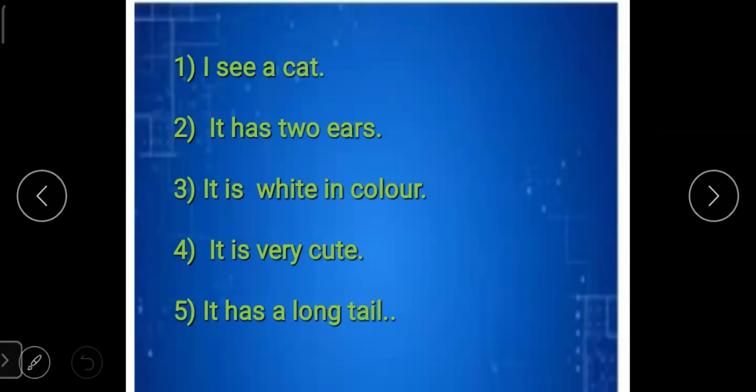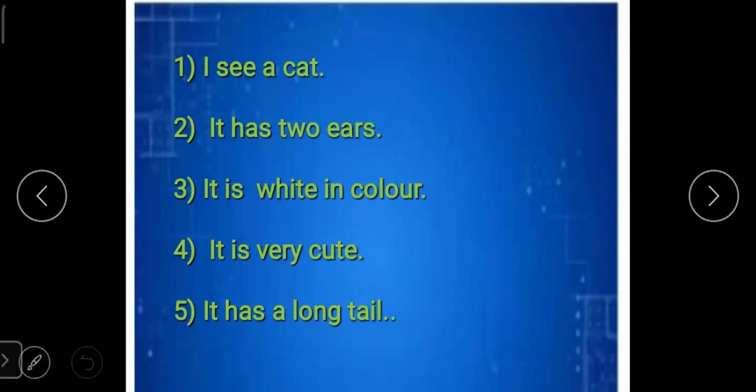Okay. I see a cat. I is written in capital and a full stop is put at the end of the sentence. It has 2 ears. It is written with capital letter I. Okay. And after ears, you can put a full stop because the sentence is ending there. So we have put a full stop there. Similarly, in the next sentences you can see the first letter is a capital letter and it is ending with a full stop.